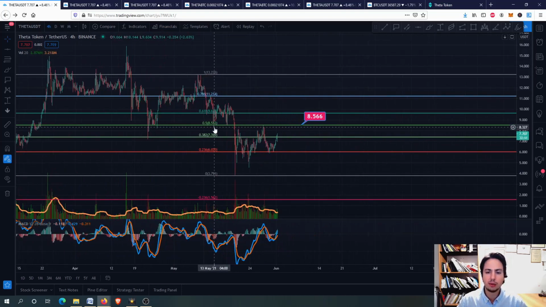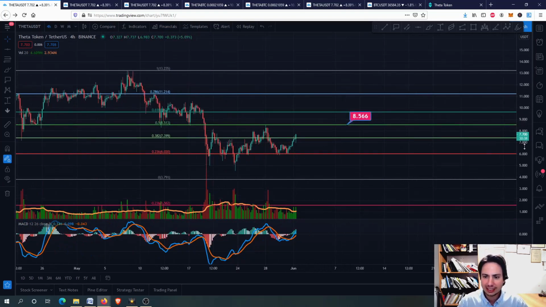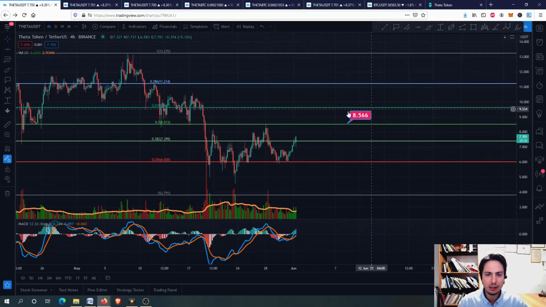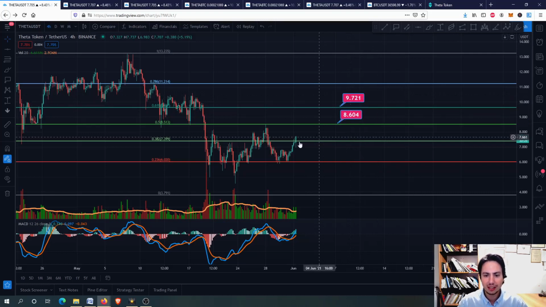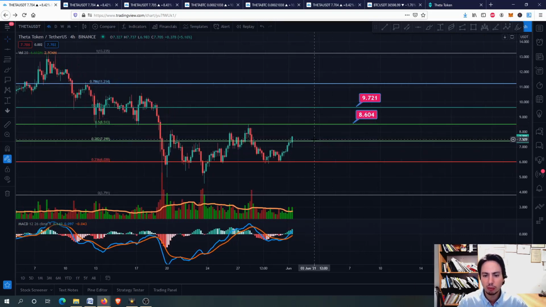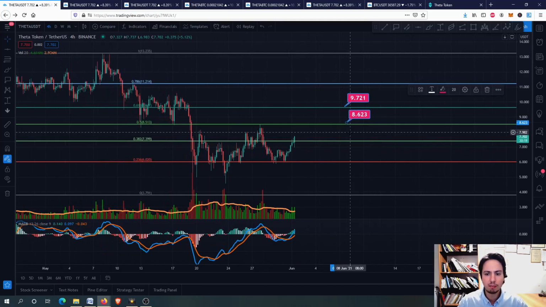The reason is I want to find more of a short-term Fibonacci retracement resistance level, and right now you can see that our next target is the 8.5 USDT. Of course, we have the 0.618 Fibonacci retracement that we care about so much, guys, and we want to see where we will go. But for now, we need to make the 7.5 a support level, then eventually we can retest the 8.6.